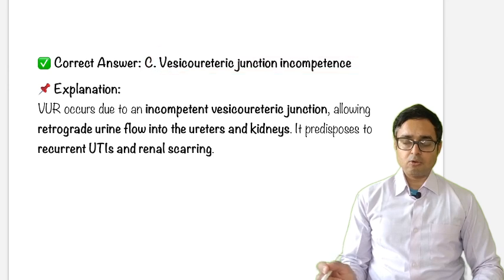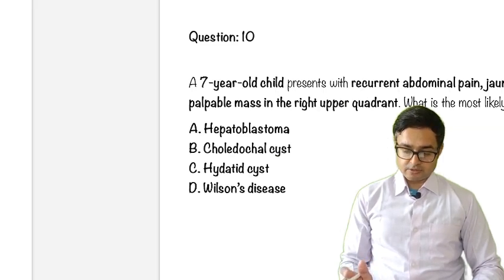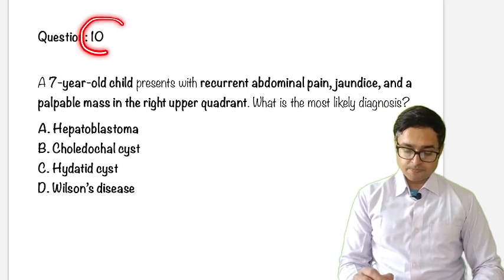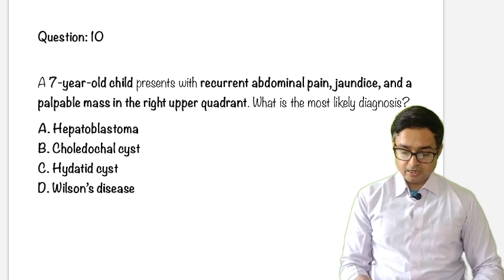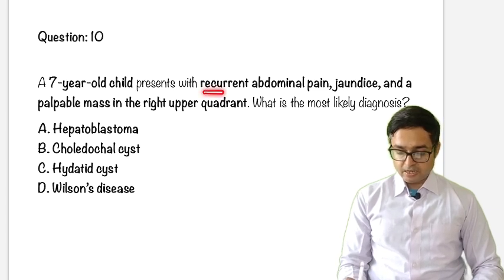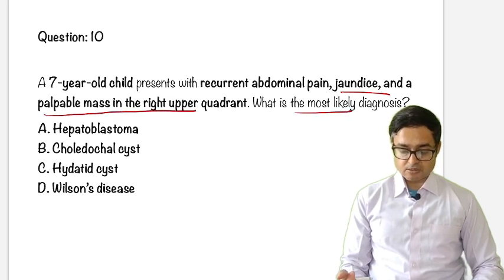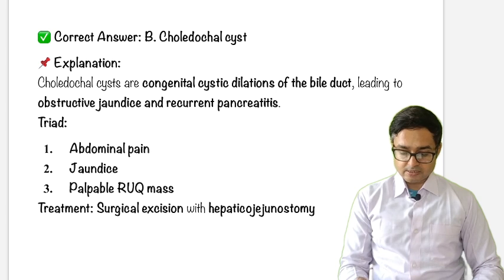So as we all know, this is the most common cause of this. We are going to the next question. A 7-year-old child presents with recurrent abdominal pain, jaundice, and palpable mass in the right upper quadrant. What will be the most likely diagnosis? So hepatoblastoma, choledochal cyst, hydatid cyst, Wilson disease. Just think of the answer. Answer will be choledochal cyst.